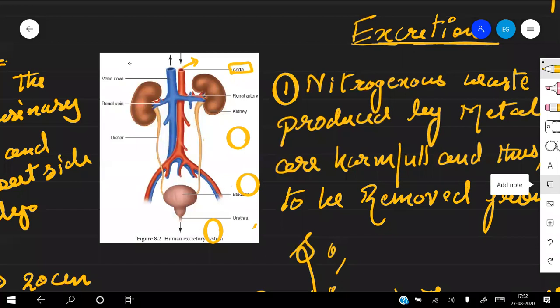Which side of the heart must this aorta be coming from? This must be coming from the left side. Left side, aorta. Okay, then the blood will go into the kidney.